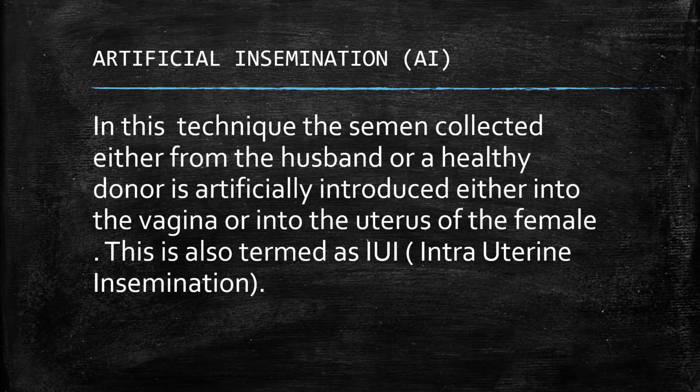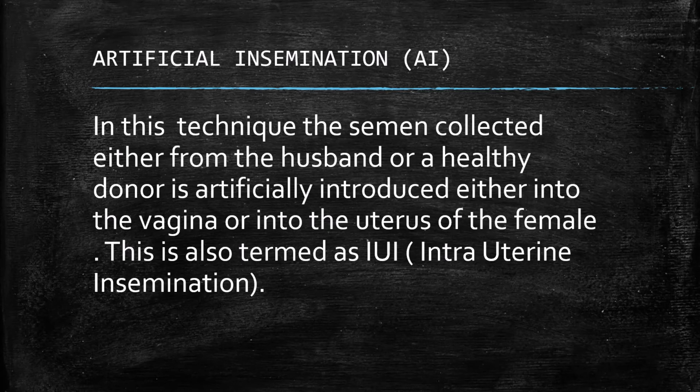One more technique is called artificial insemination, AI. In this technique, the semen is collected either from the husband or a healthy donor, and we know that semen contains lots of sperm. It is artificially introduced either into the vagina or into the uterus of the female.